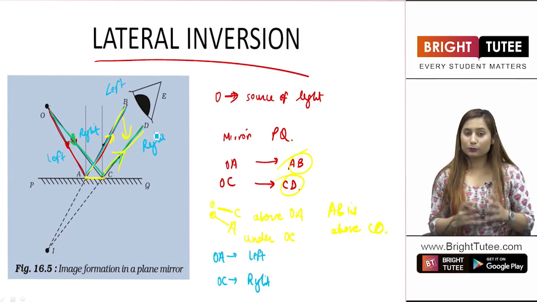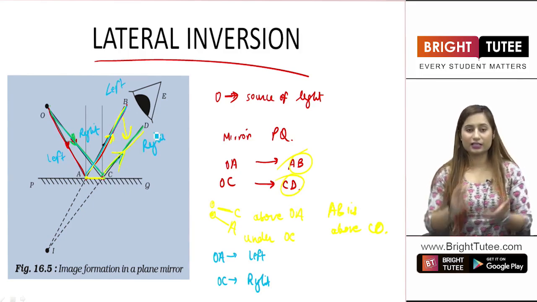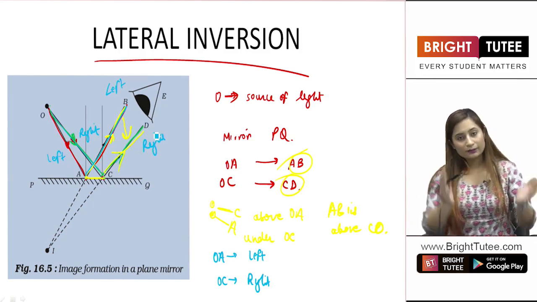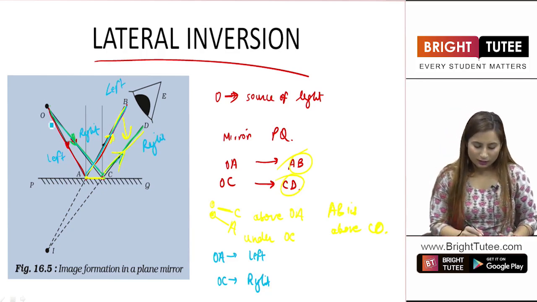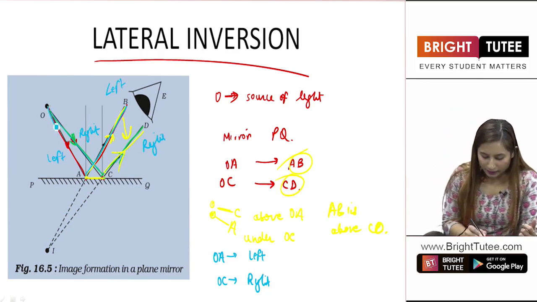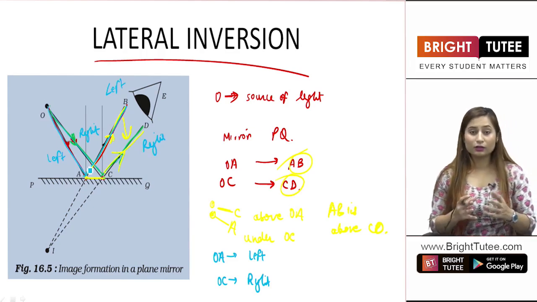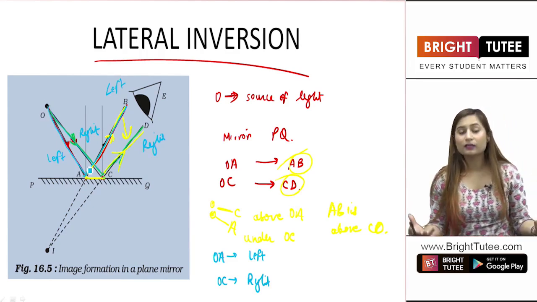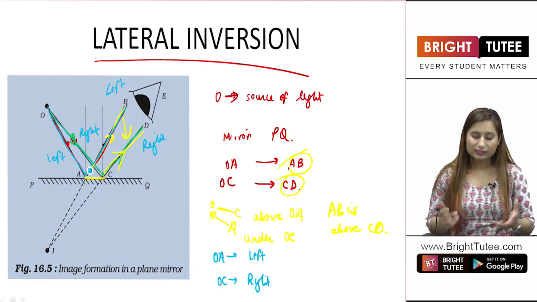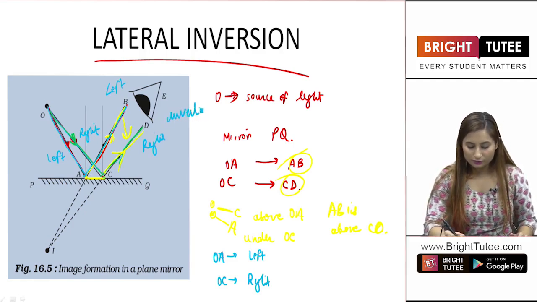You have seen that the positions have been interchanged. You have an inverted image in front of you now. The original object is not seen in the same position that it was present. We see an inverted image.